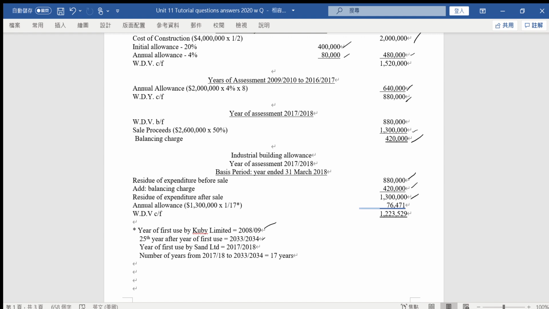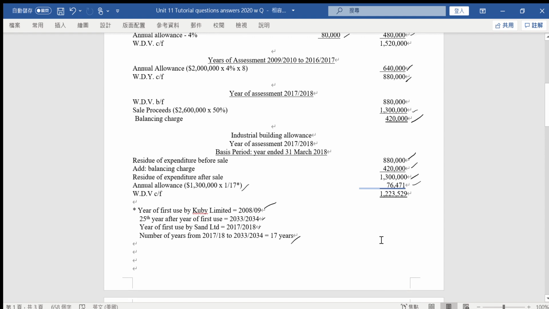But Sand is the new owner, and the first year being used by Sand Limited is 2017-18. We count from 2017 up to 2033. You can count the number; there are still 17 years that can be claimed by Sand Limited. Because of that, we use the 1.3 million divided by 17, and then every year Sand can claim 76,470.88 for the coming 17 years, and that will be the answer for question 1. Now we look at the second one.